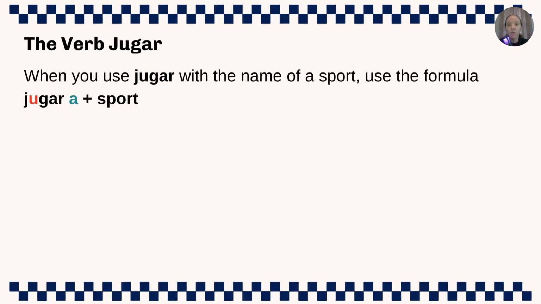When you use jugar with the name of a sport, then we use the formula jugar a and then the sport name. Now, most sports are masculine, so when we have a plus an el, remember that those two combine to form the contraction al. We'll see that in our examples.